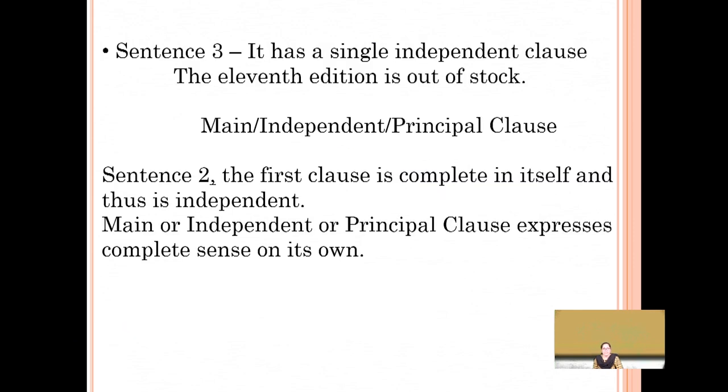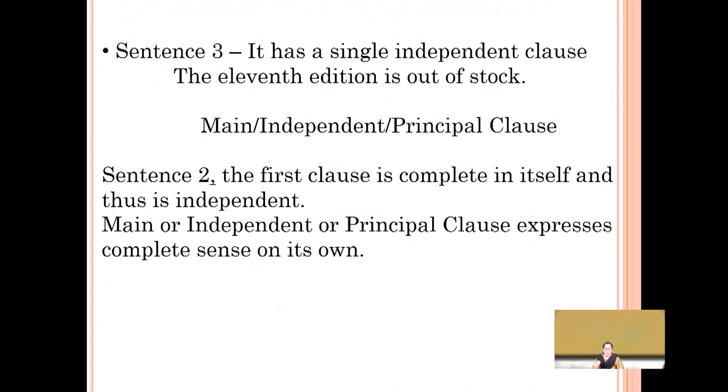Have a look at this sentence. It has a single independent clause. The 11th edition is out of stock. Now it is a single independent clause. So we call this a main, independent, or a principal clause. In sentence number 2, the first clause was complete and independent.